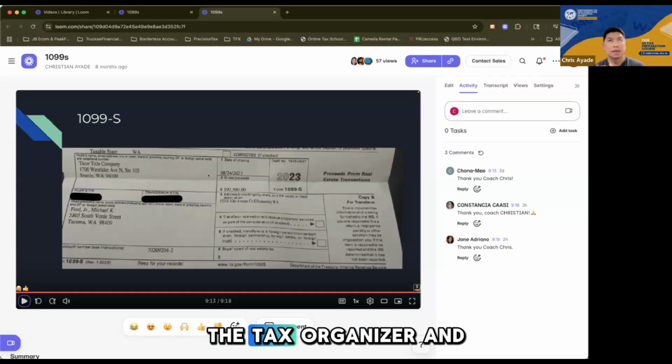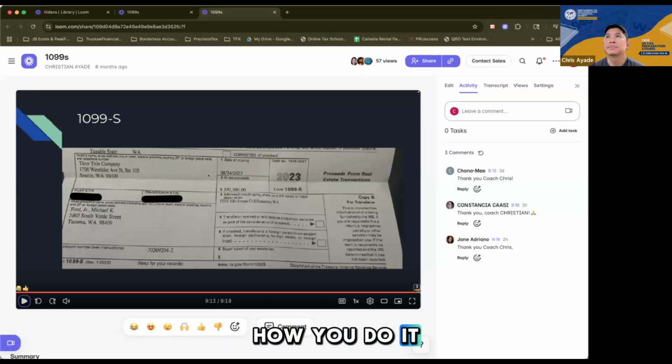So there's the tax organizer, and then there were 1099s. I need a volunteer who would enter a tax organizer in the tax software and walk us through how you do it. Share your screen, unmute yourself, and show us how you do it. And then maybe another one for the 1099-INT, another one for the 1099-R, stuff like that.